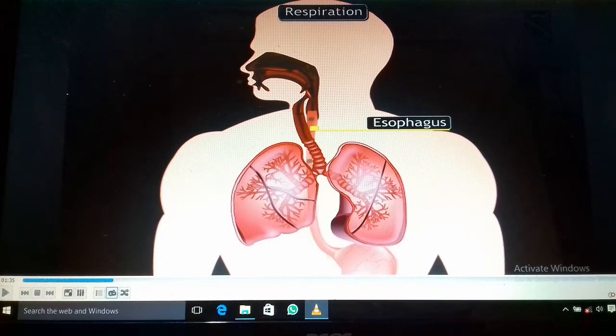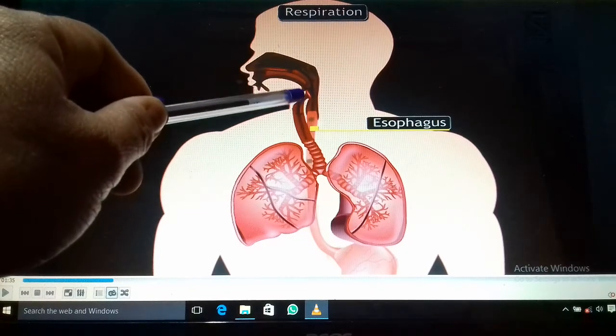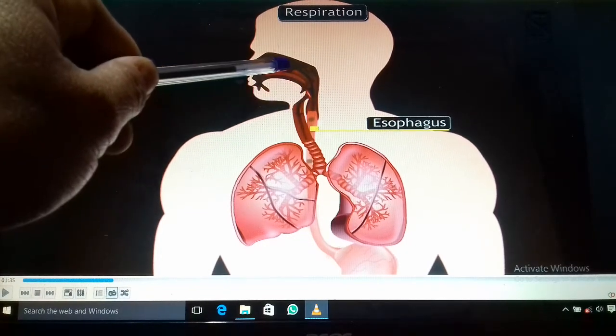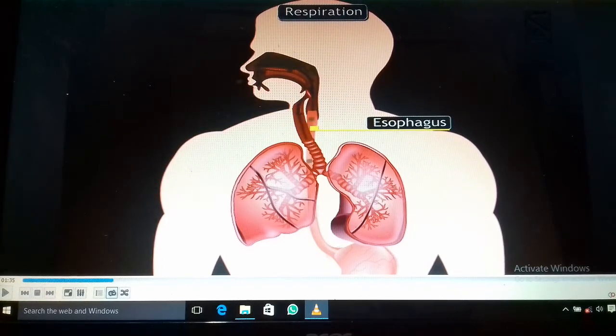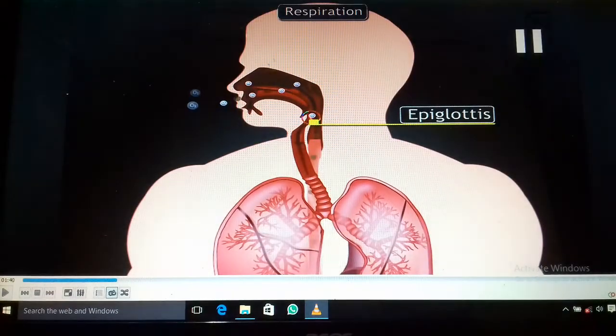See here, it is coming from this side, this goes to the esophagus, and beside it is the epiglottis, which protects against particles.